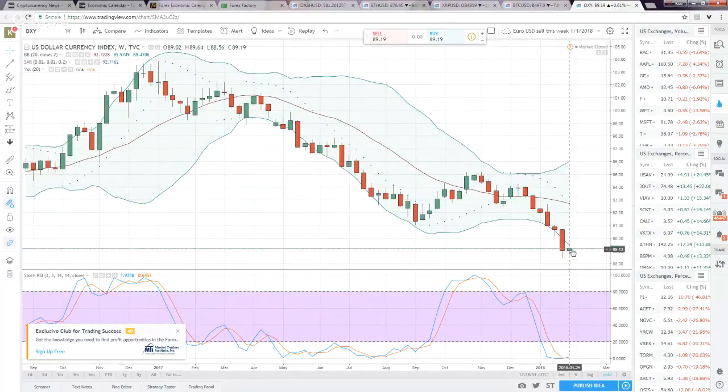You can see the weekly candle here is below the Bollinger Bands, and it has to come back up within the Bollinger Bands here. We've seen it's been oversold for quite some time on the oscillator. The oscillator is starting to push back up. Reason being why we're buying the dollar for the whole week.